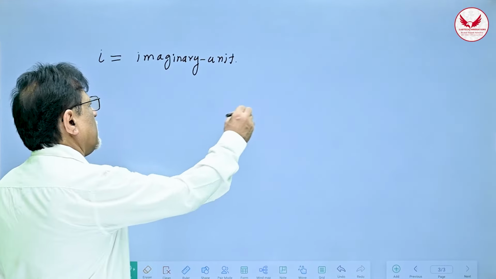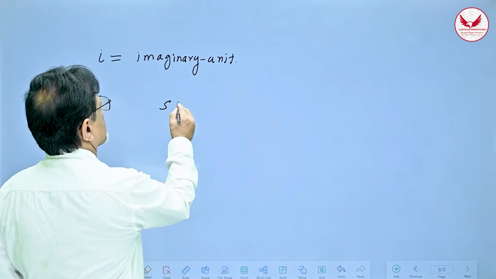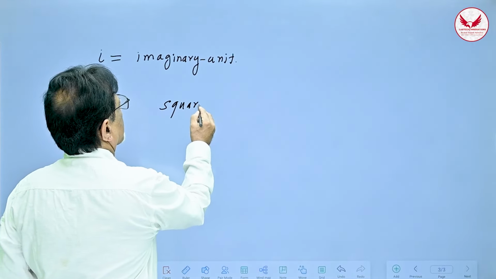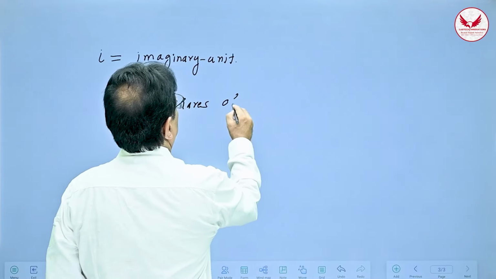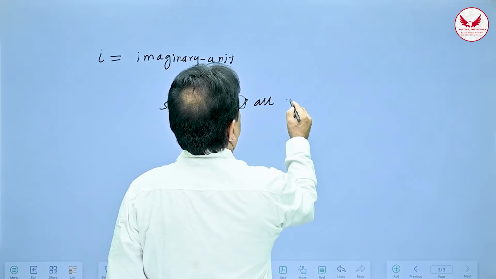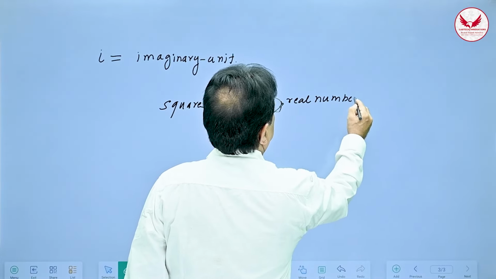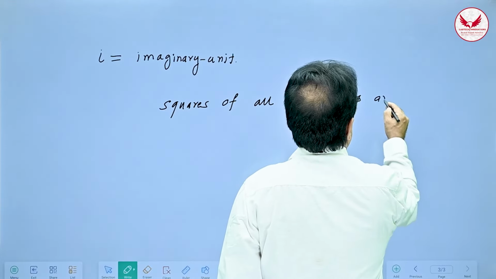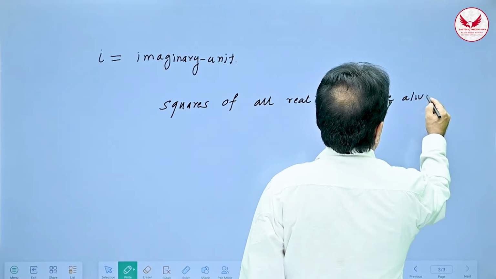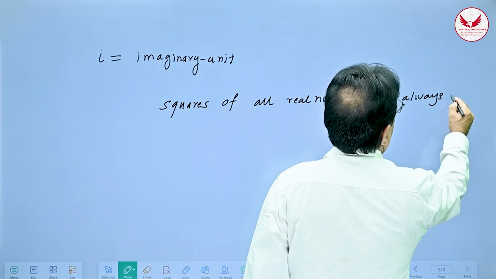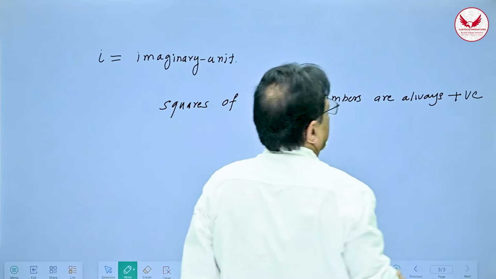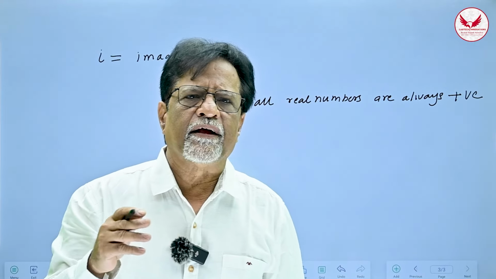For example, we all know that squares of all real numbers are always positive. x into x is always x square.